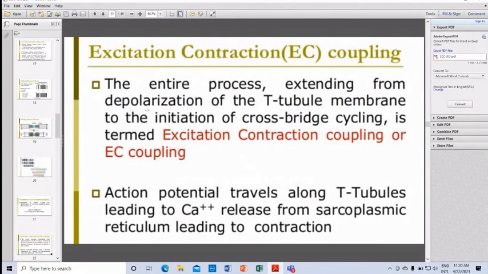The entire process, extending from the depolarization of the T-tubule membrane to the initiation of cross-bridge cycling, is termed excitation contraction coupling, or EC coupling.